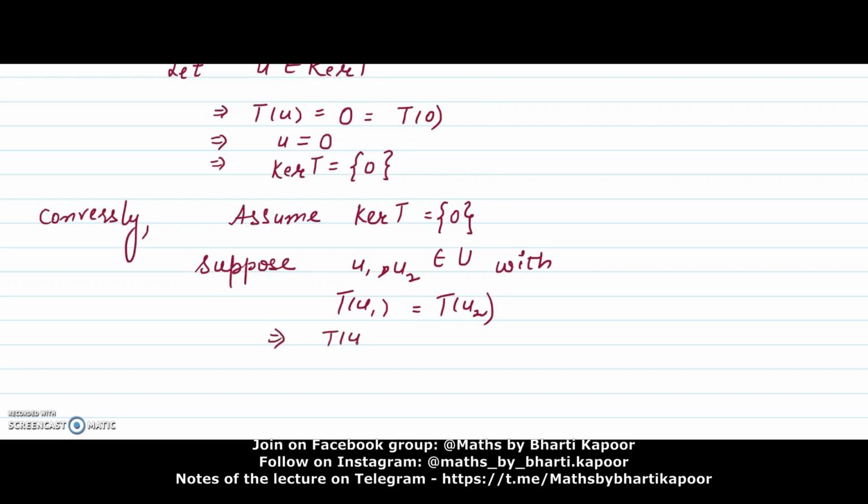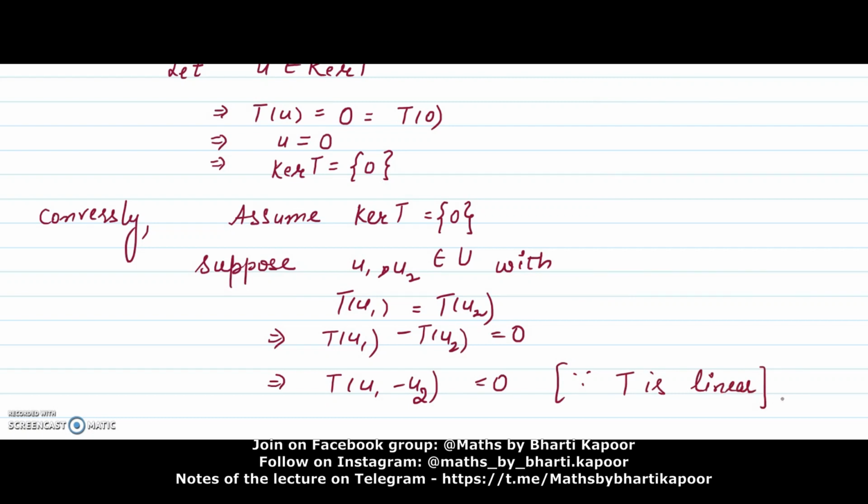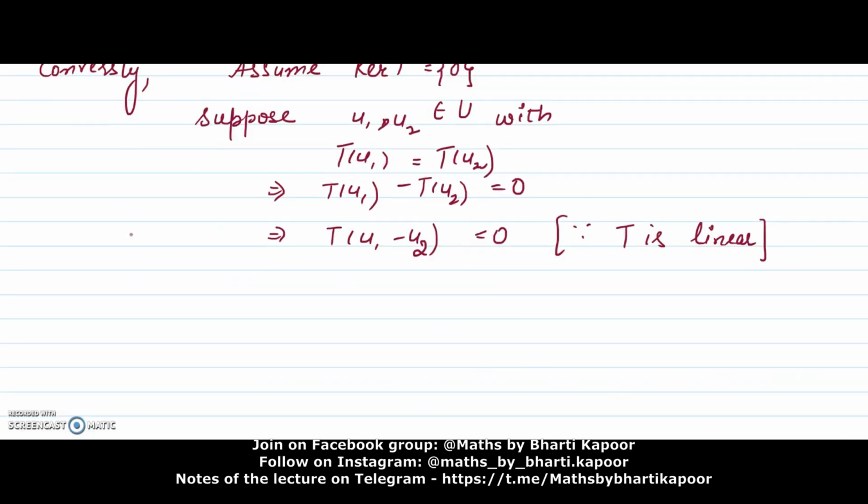This implies T of U1 minus T of U2 is equal to 0. This implies T of (U1 minus U2) is 0 because T is linear. And if image of any element of the domain is 0, then that element definitely will belong to kernel T. That means U1 minus U2 will belong to kernel T.